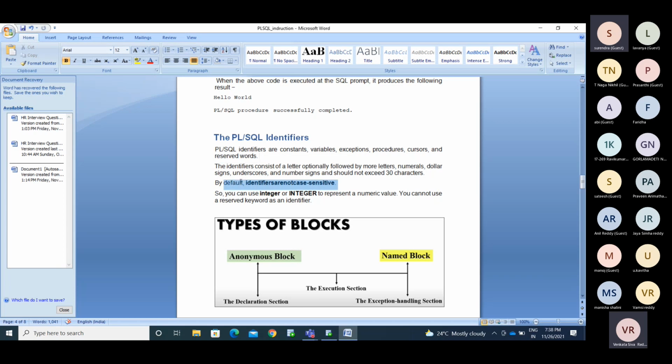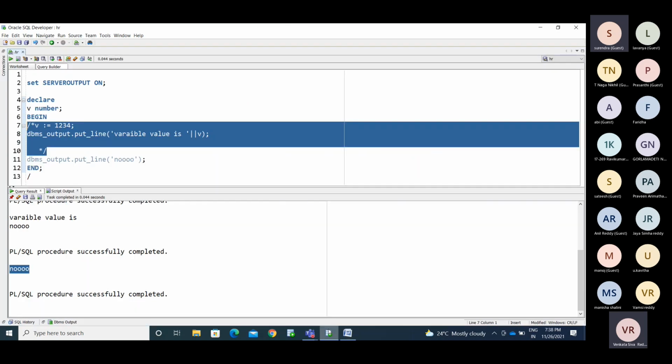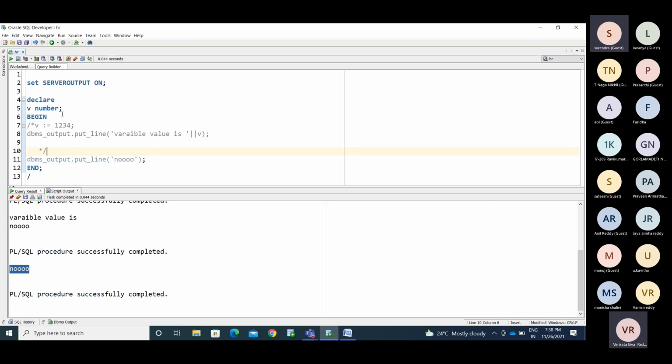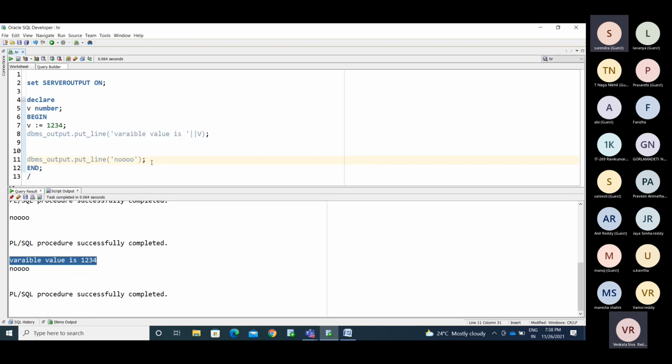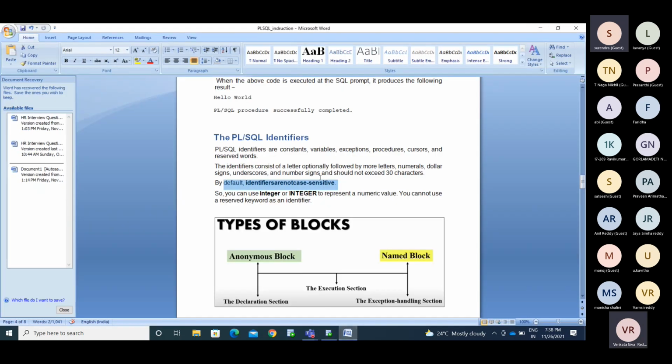Identifiers are not case sensitive. You declare the variable v in small case. Now I am disabling this line, and now I am trying to print the value using capital V. Oracle can understand, so Oracle is not case sensitive. Now see, you are getting the value 1234. It's not case sensitive.